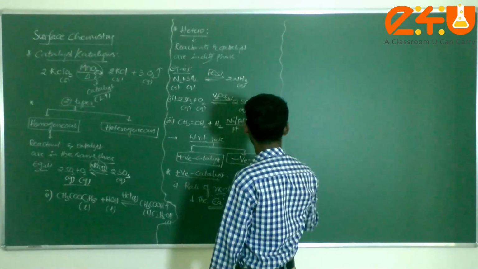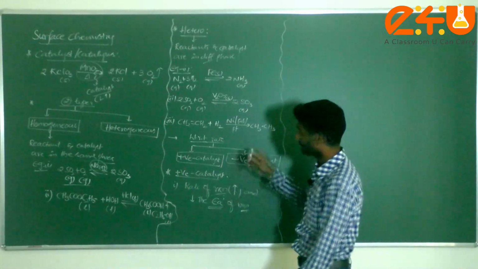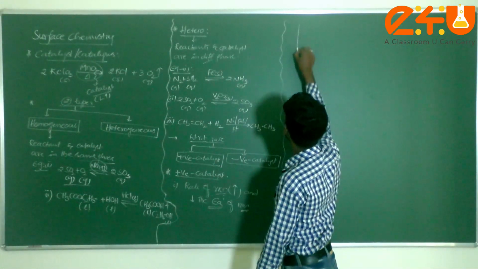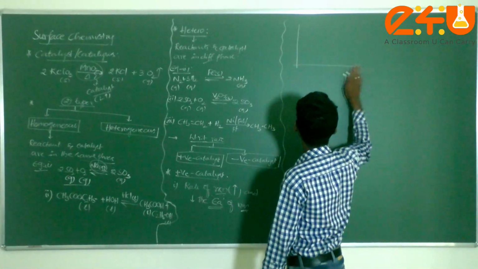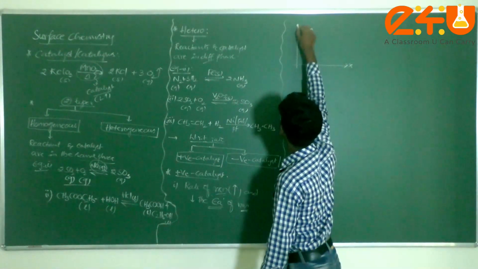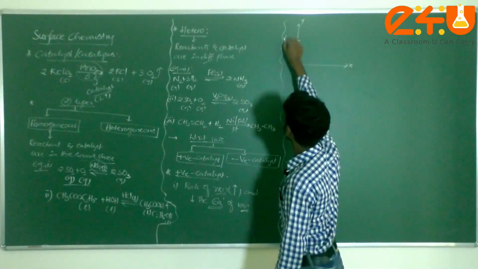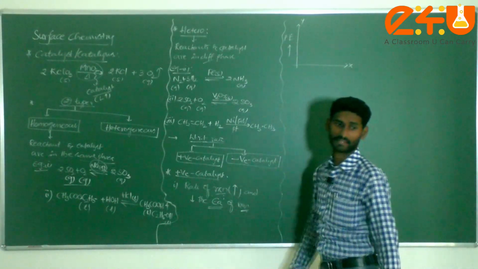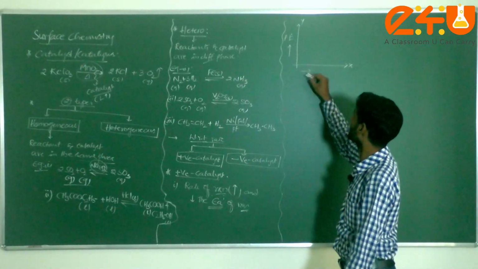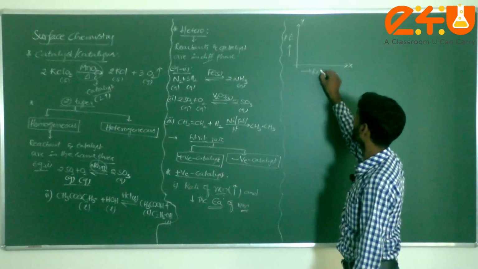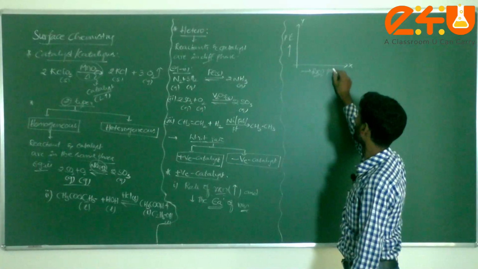Now I am taking a graph. This is the x-axis, and this is y. I can consider y as the potential energy. Am I correct or not? The x-axis I can consider as the reaction coordinate or the progress of the reaction.